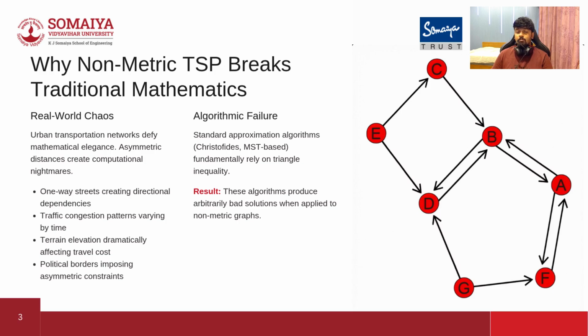Imagine driving in Mumbai. Going from point A to point B might take 10 minutes, but going back from point B to point A could take 45 minutes because of one-way streets. We have traffic congestion, varying times, intersections and geopolitical borders. When we apply an MST-based approximation algorithm to a real-world non-metric graph, it fundamentally breaks down. They produce bad logical routes because they blindly assume the triangle inequality exists.